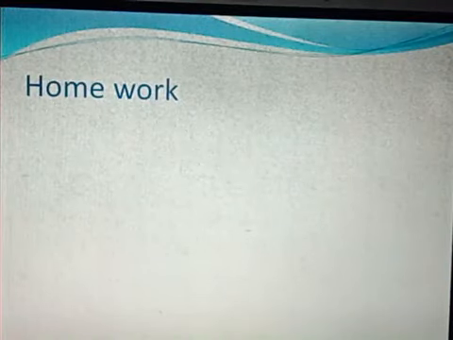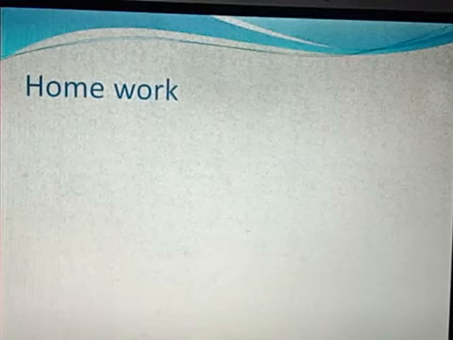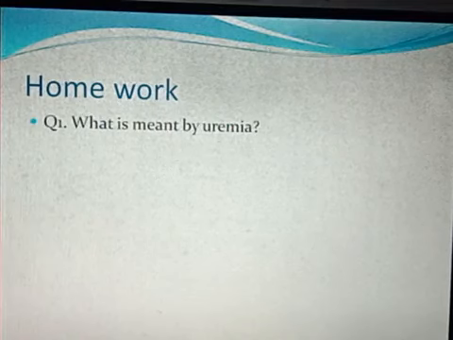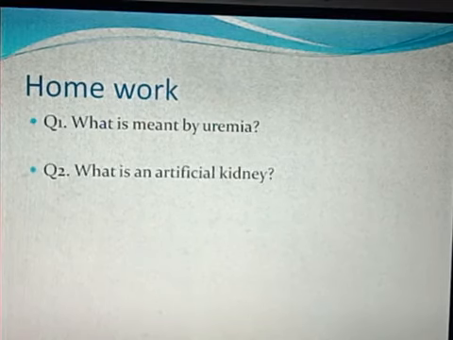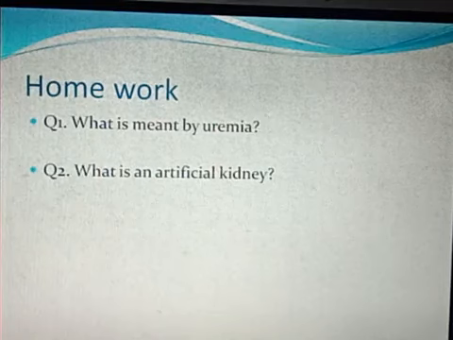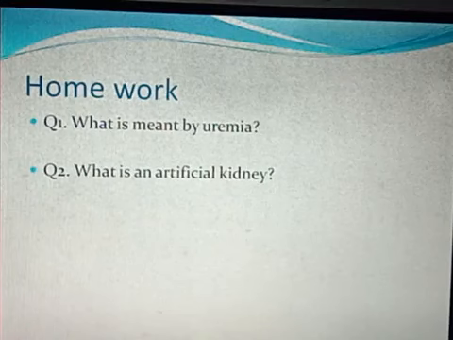There are some homework questions that I have selected. You are supposed to write these questions in your copy. Let us see. The very first question is, what is meant by uremia? Already I have explained it to you. You need to find out the answer and write it in your copy. Question number 2 is, what is an artificial kidney?